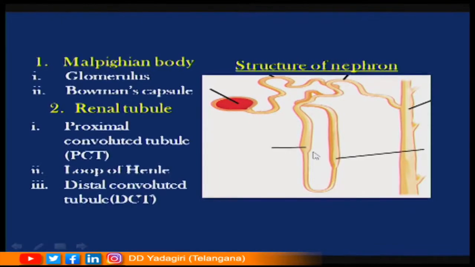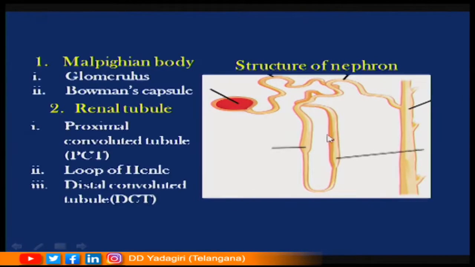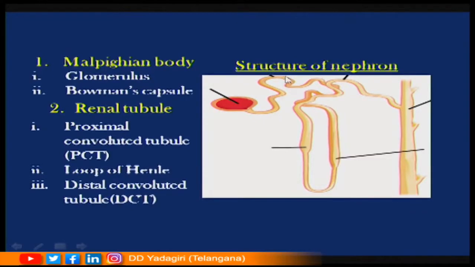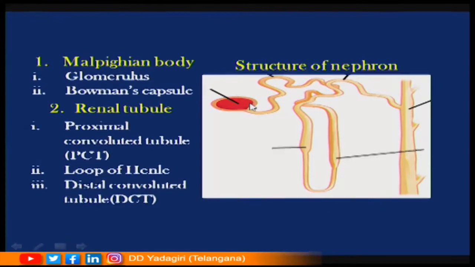And the tubular portion of the nephron, which is called the renal tubule, is further divided into three distinct parts. The first one is the proximal convoluted tubule, proximal because it is very near to the Bowman's capsule.